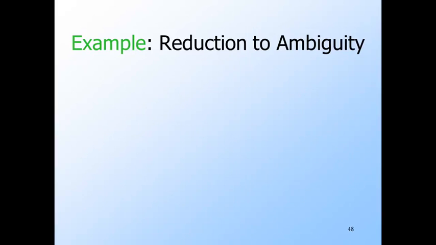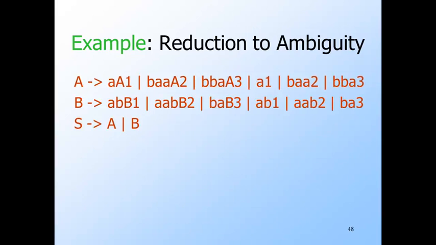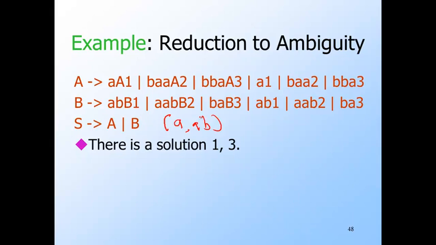But first, let's look at an example that should actually expose how the proof in general works. Here's the grammar constructed from the PCP instance that we saw earlier. It is the sets of A productions and B productions we saw plus the two productions for S. Notice there is a solution 1, 3. That is, the first pair was A, A, B, and the third pair was B, B, A with B, A.